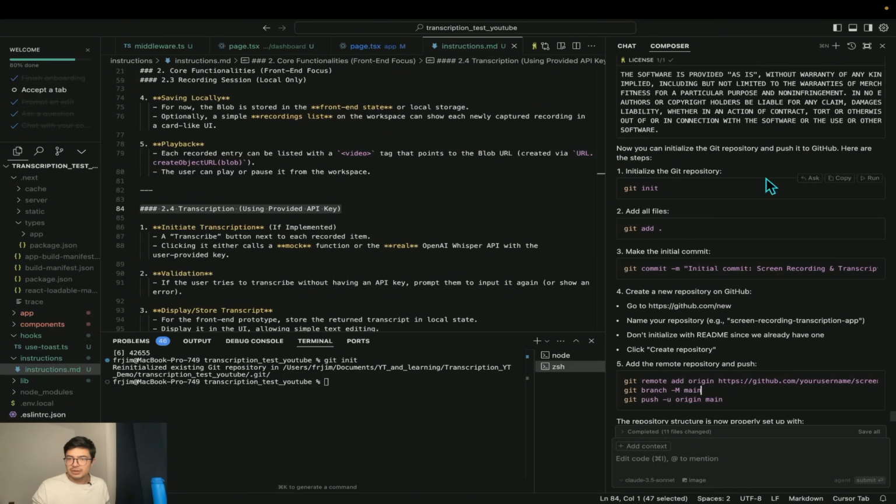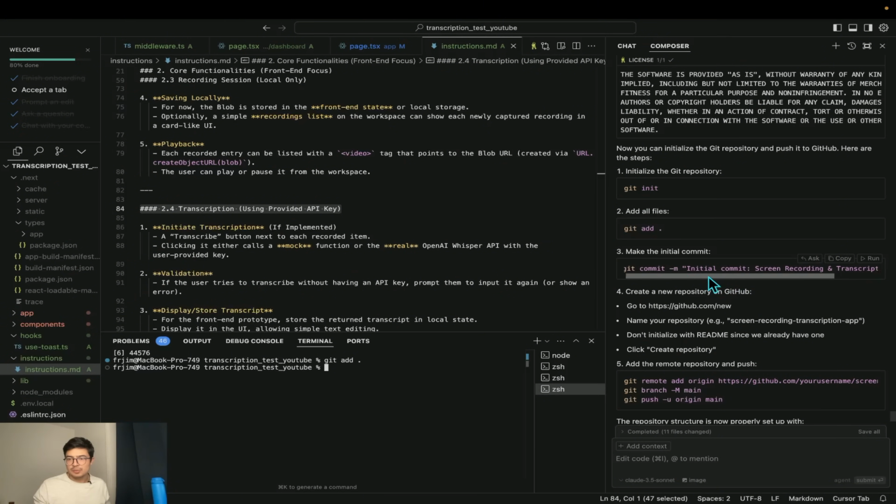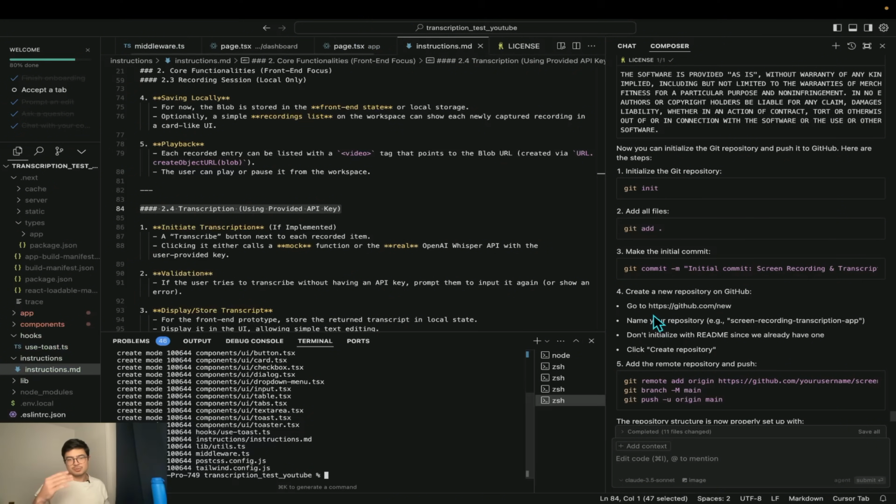So let's do git init, then let's do git add ., so dot means all the files. And then we're gonna make an initial commit. This is just the first push, the first version of the files, if you may.